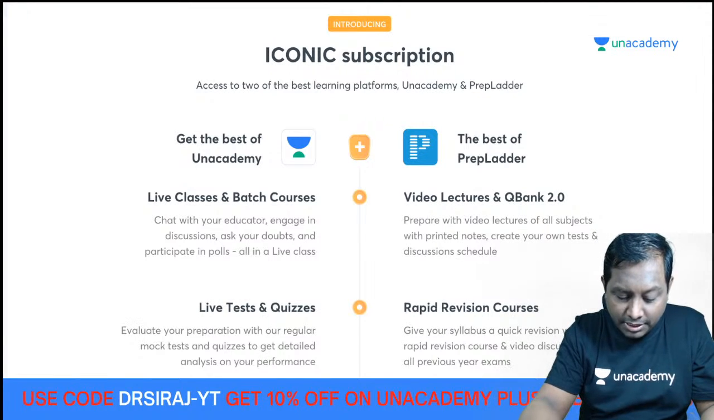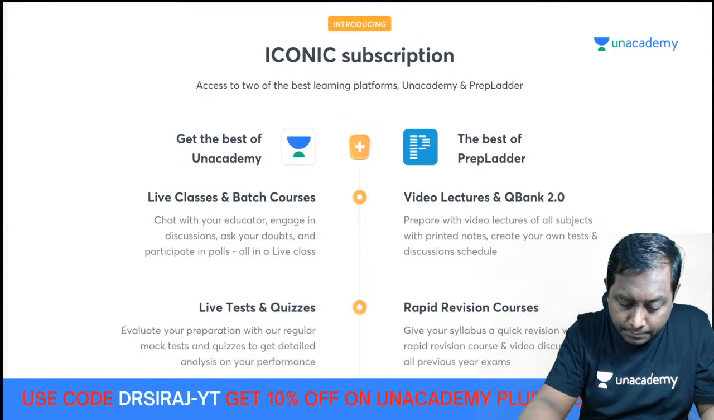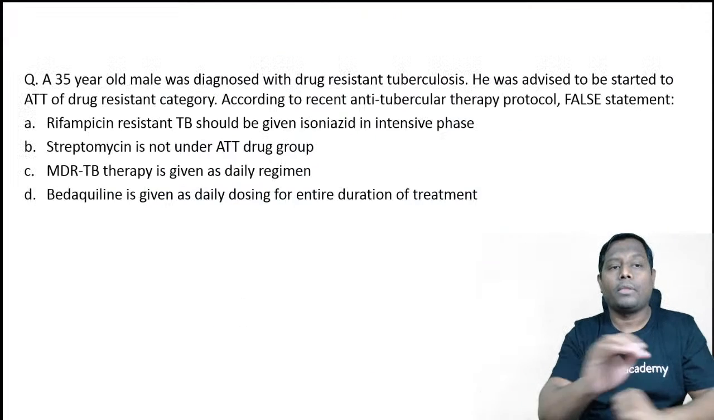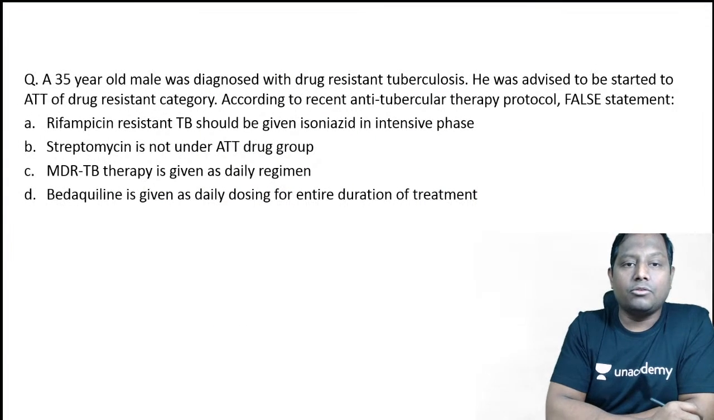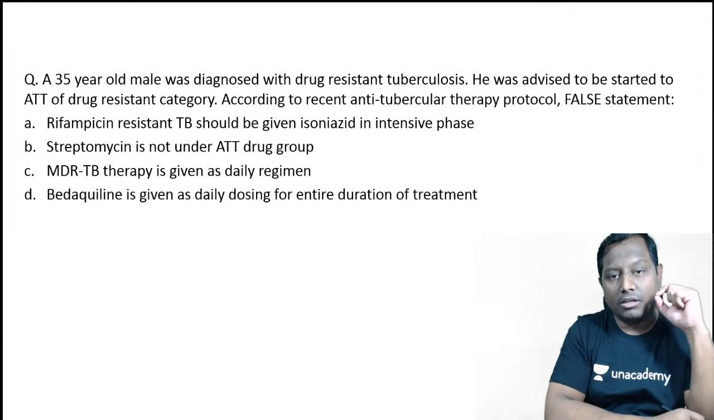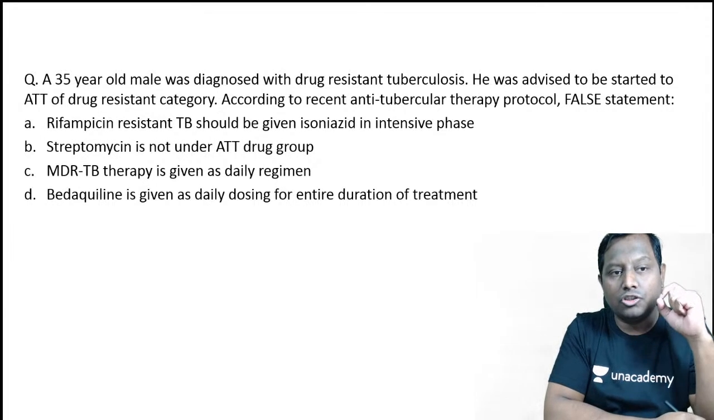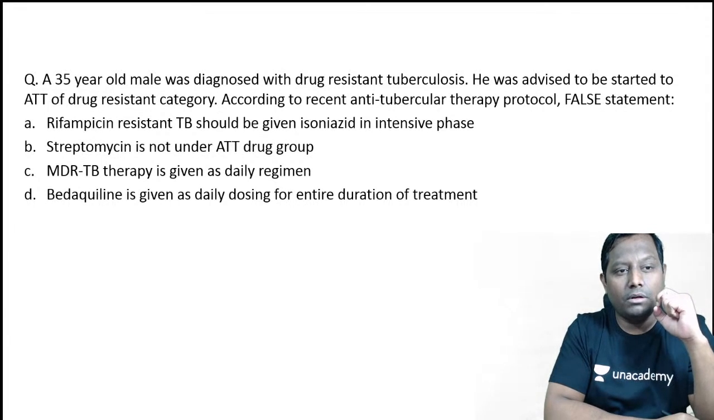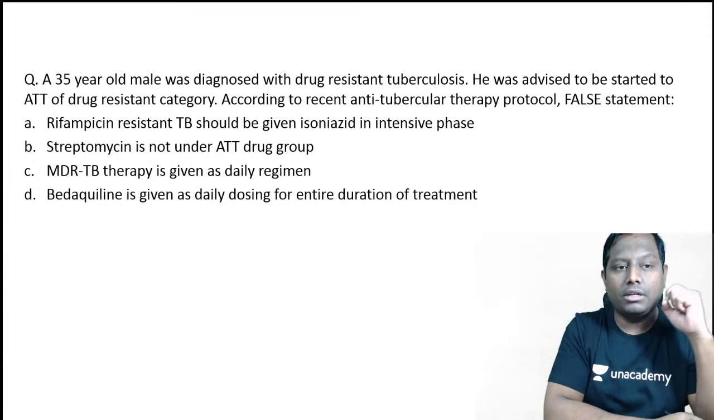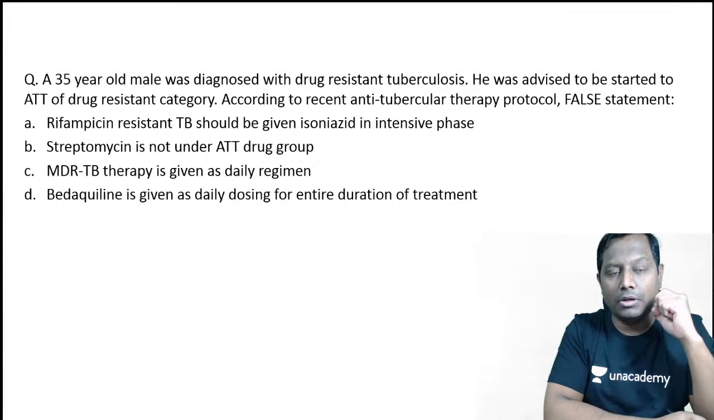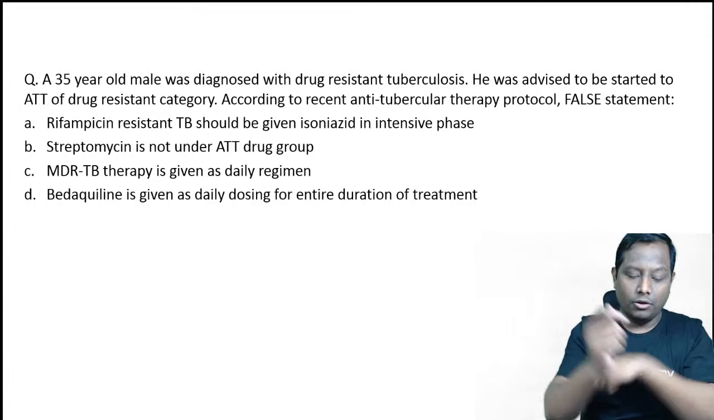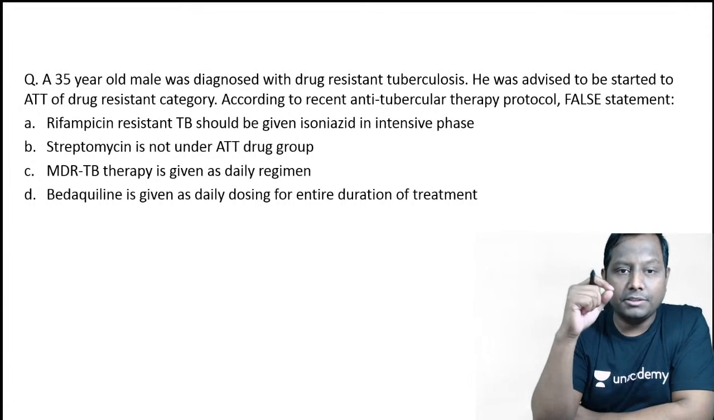The very first question that we are having is here. A 35-year-old male was diagnosed with drug-resistant tuberculosis. Please read the question very carefully. He was advised to be started on ATT of the drug resistant category. ATT is anti-tubercular therapy. According to the recent anti-tubercular therapy protocol, which of the following is a false statement? Please provide your answer in the comment section.